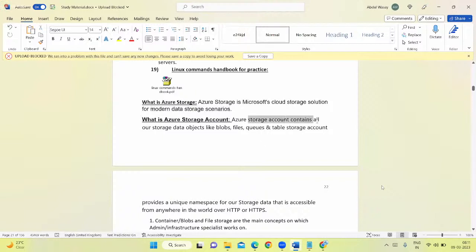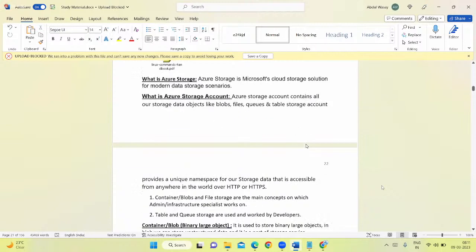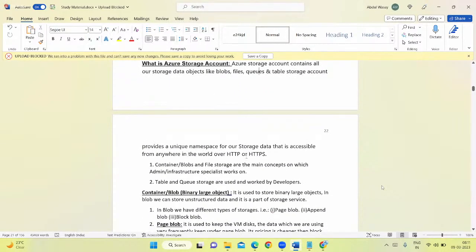An Azure Storage Account contains our storage data objects, like blob, file, queue, and table storage, and provides a unique namespace for our storage data that is accessible from anywhere in the world over HTTP and HTTPS. That's true.